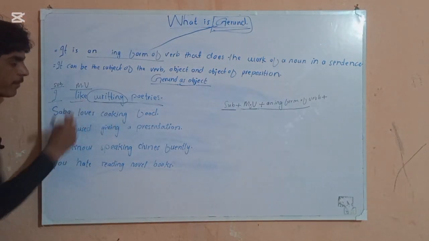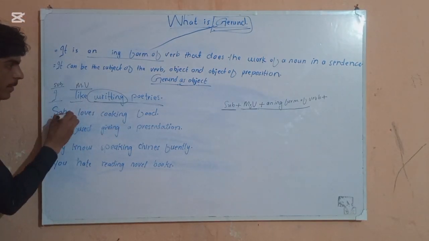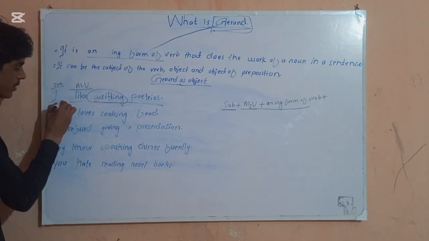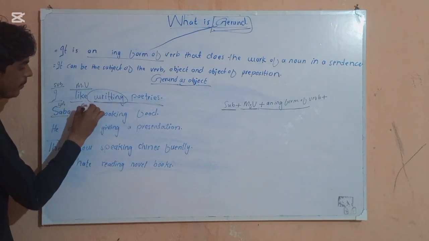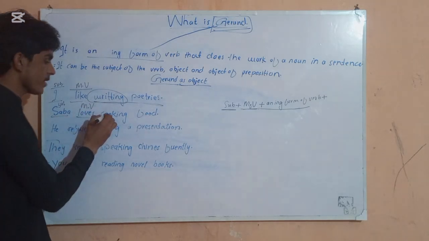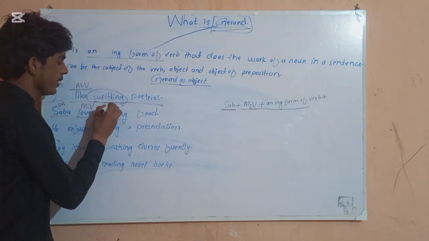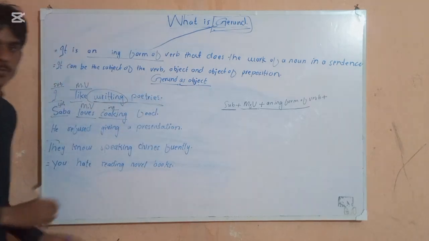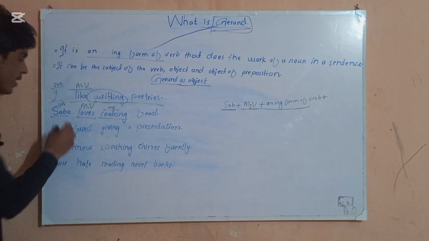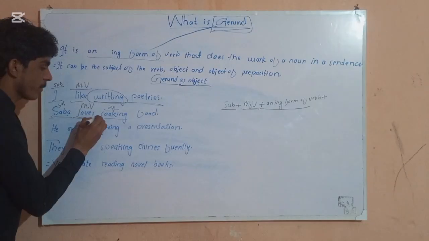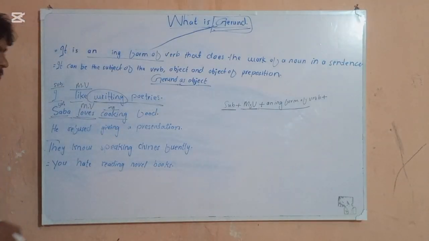Sabha loves cooking food. So Sabha is our what? Sabha is our subject. Loves is our main verb, and cooking is the ing form of the verb. This is our gerund, gerund as object. It is doing the work of an object in a sentence. Subject we already have, one verb we already have, so this is our object.